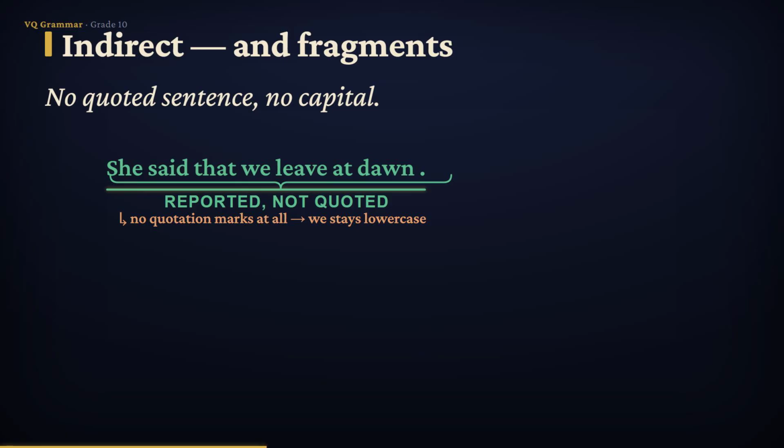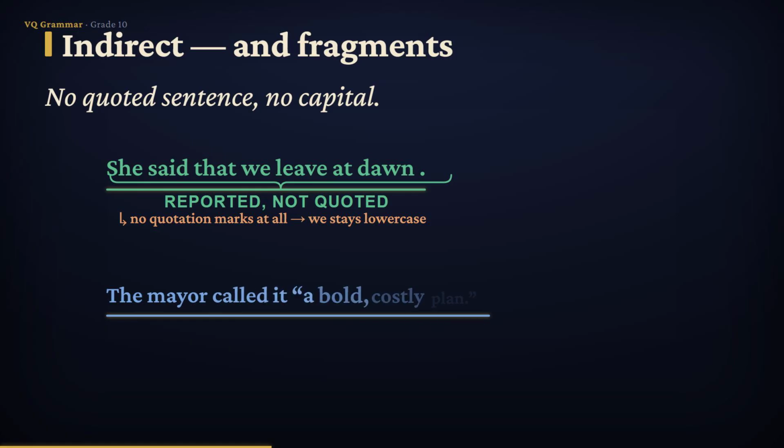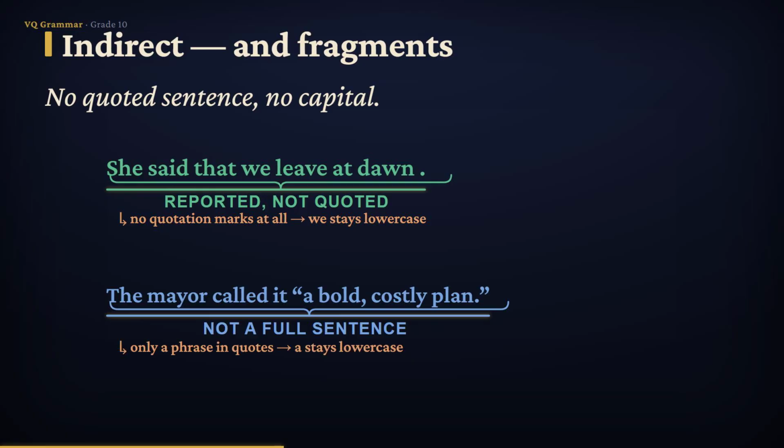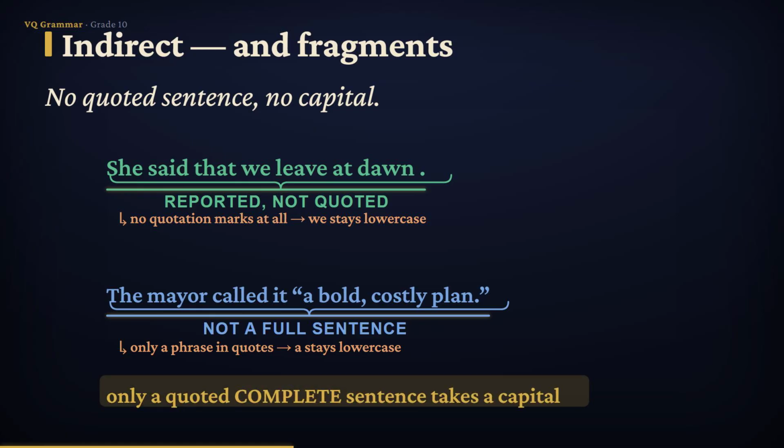Second case, a quotation that is only a piece of a sentence. The mayor called it a "bold, costly plan." Those words do sit inside quotation marks, but they are not a full sentence. They are just a phrase lifted out of one. So that word stays small as well. Put it together. Only a quoted complete sentence takes a capital.